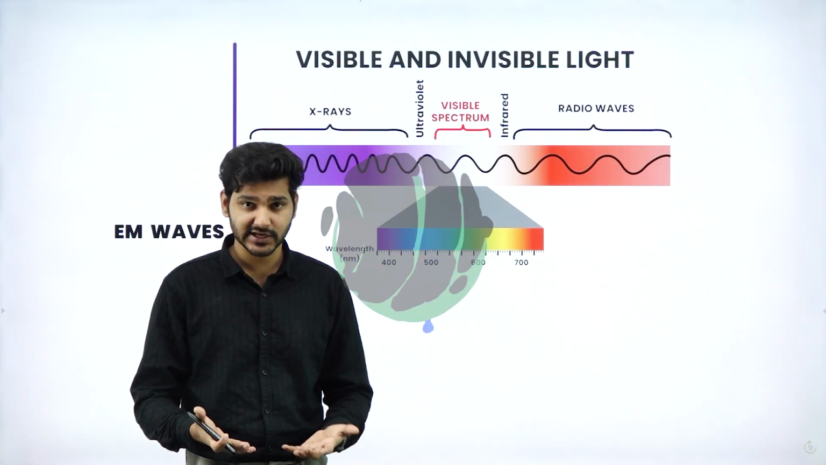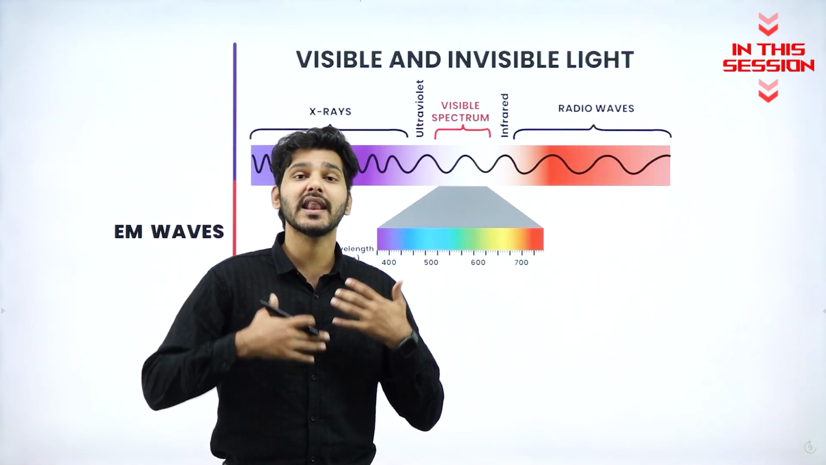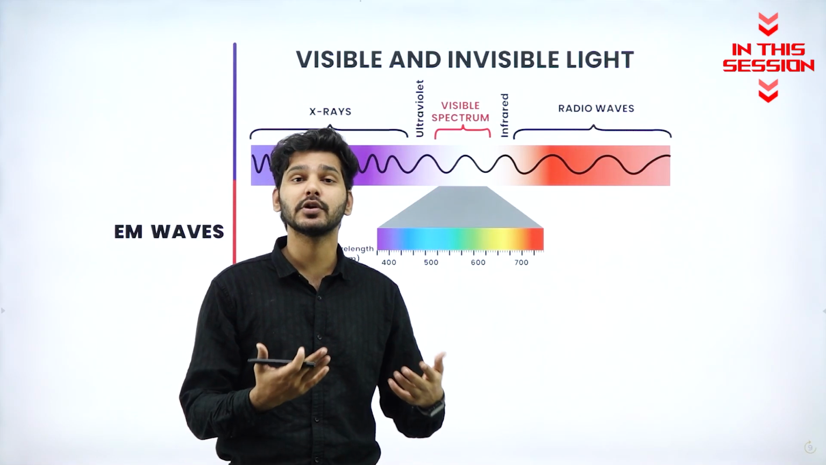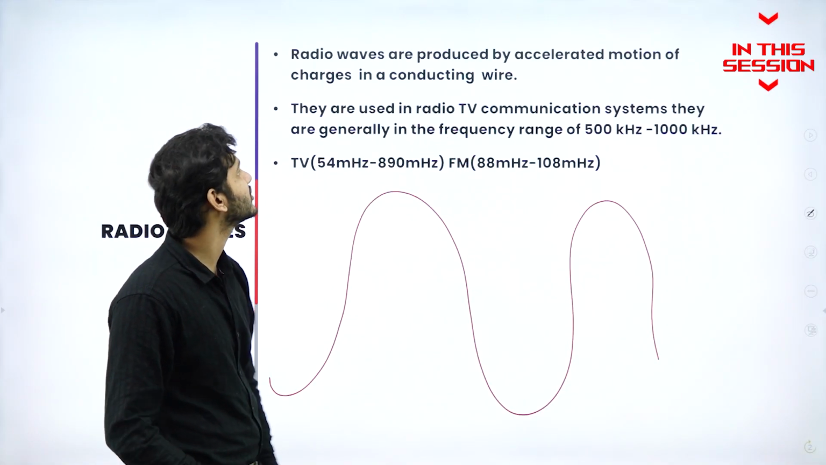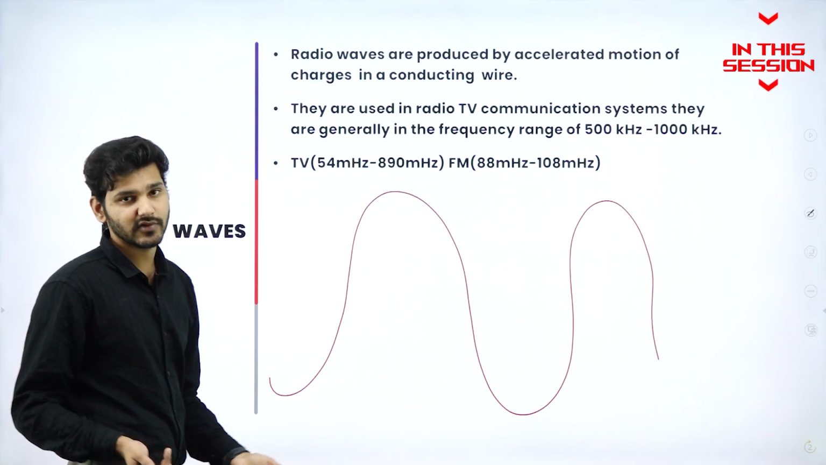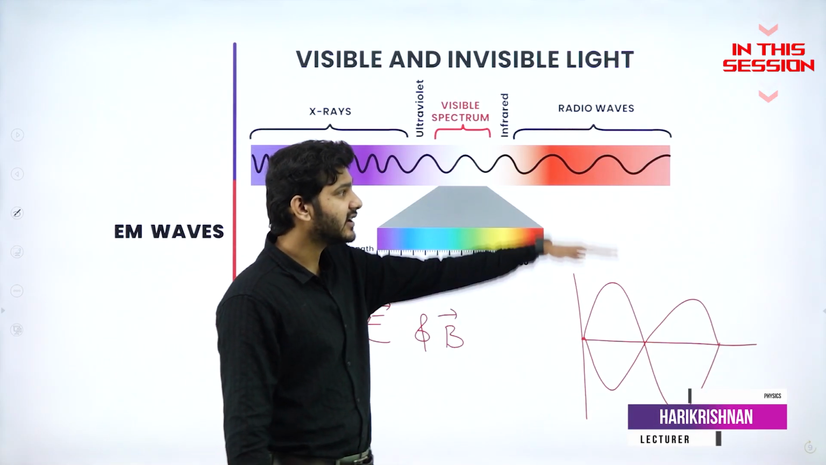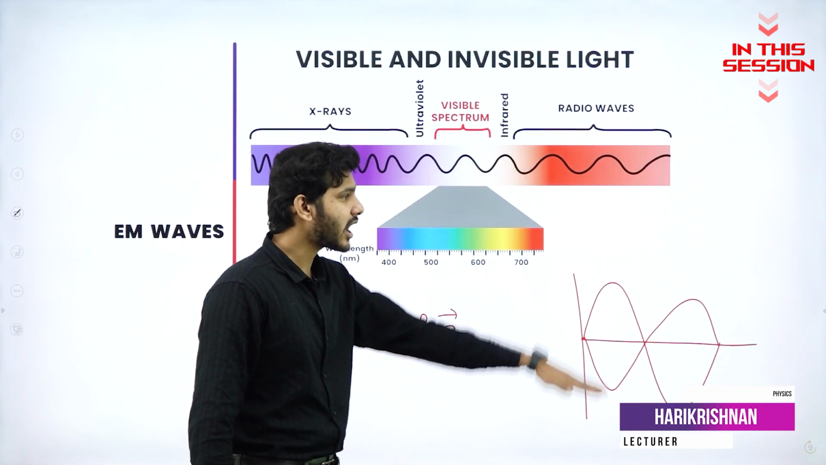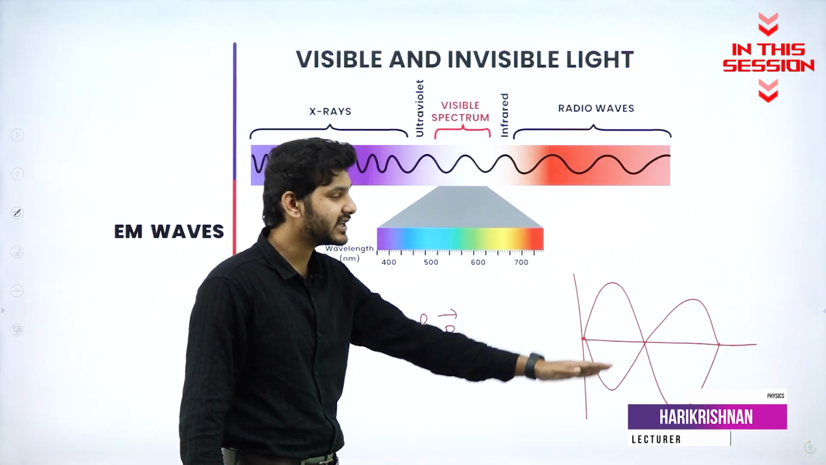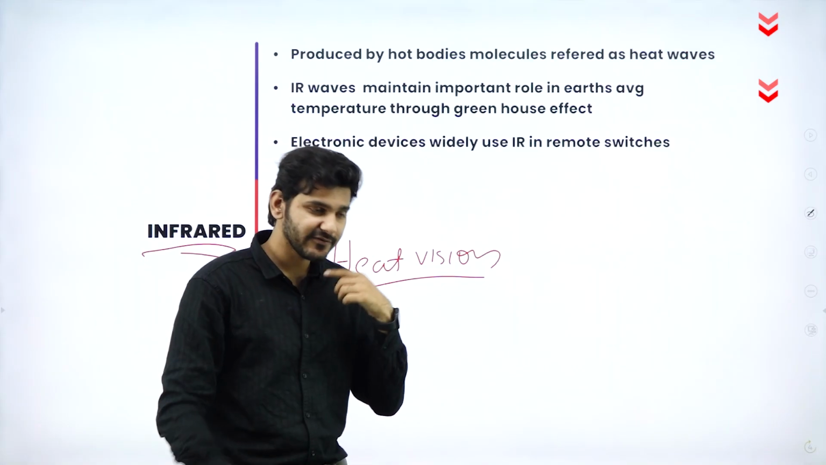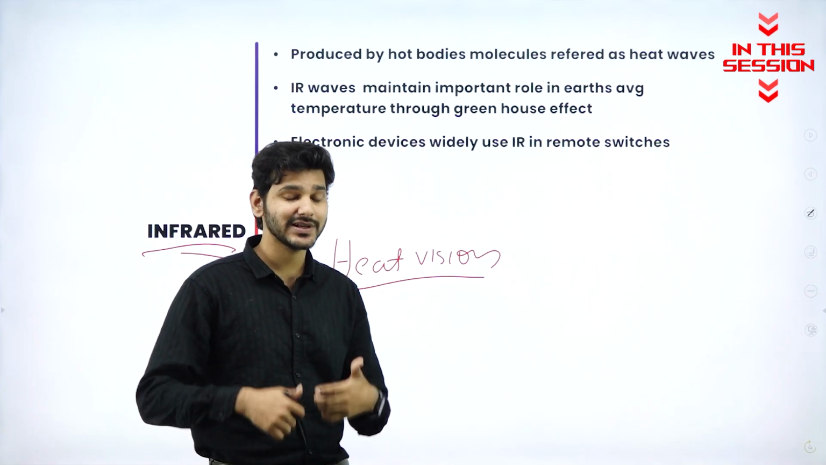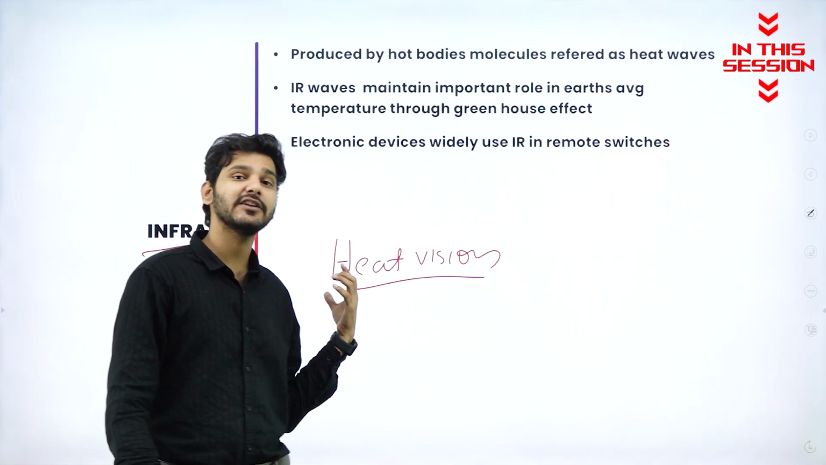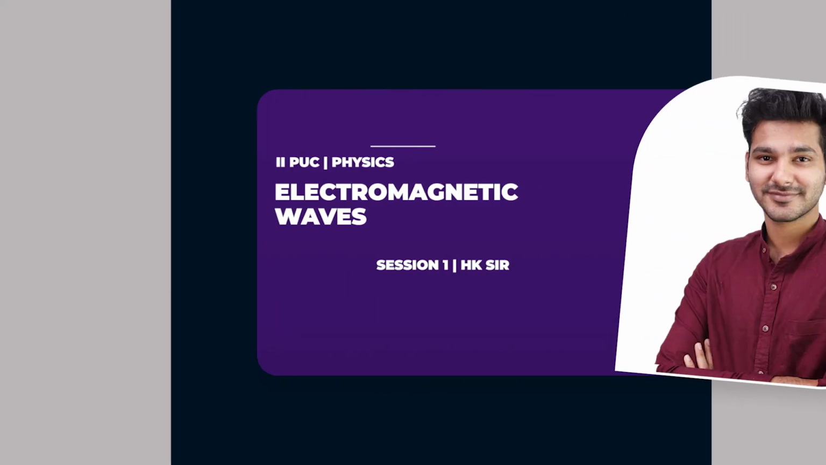When they oscillate or when they move in an accelerated fashion, they produce disturbances. Radio waves are produced by accelerated motion of charges in a conducting wire. So, if electric field is oscillating like this, magnetic field is oscillating like this. So, infrared means that hot bodies or vibrating molecules actually emit this particular infrared radiation.